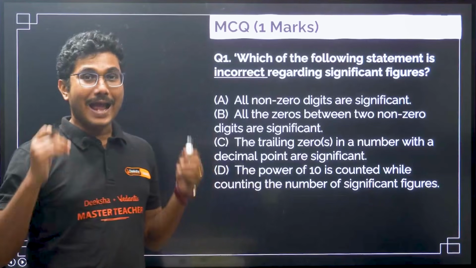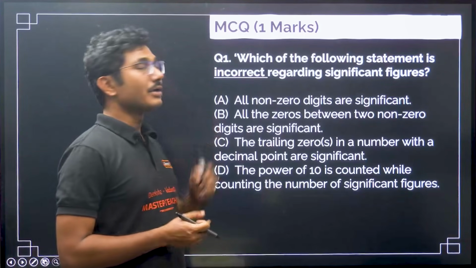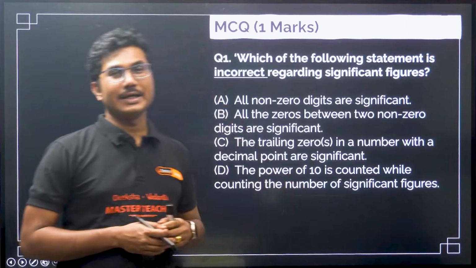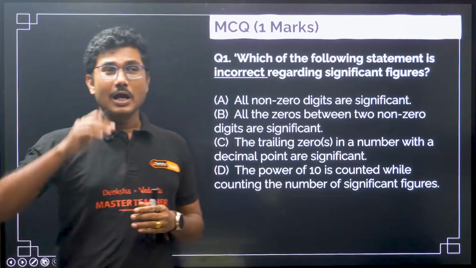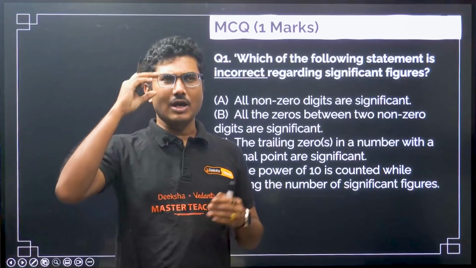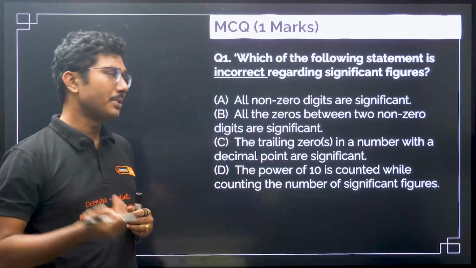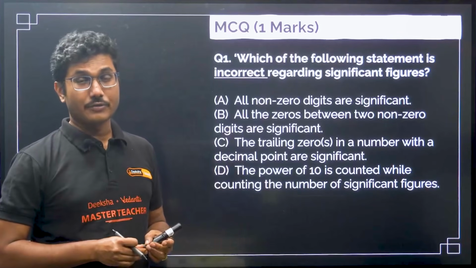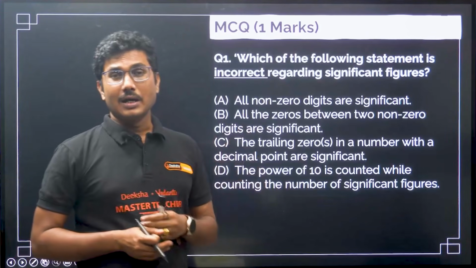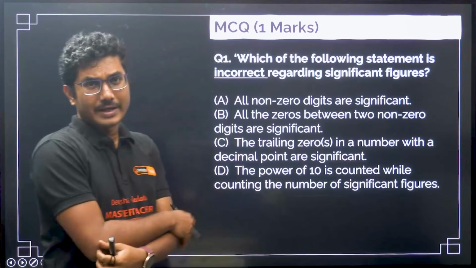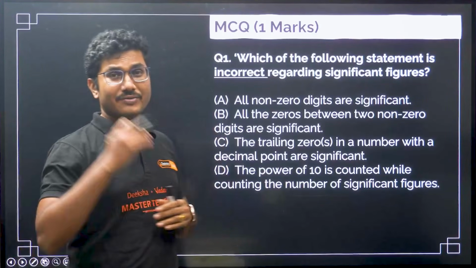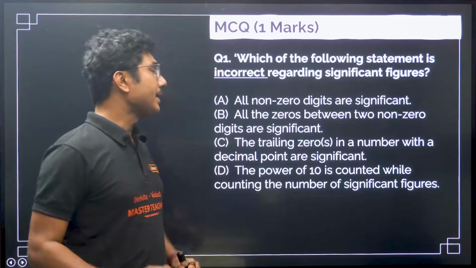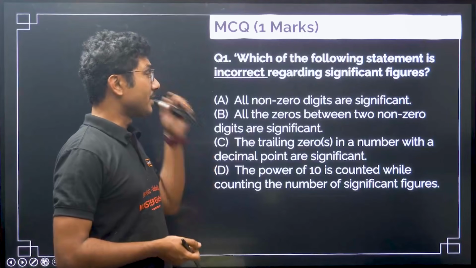So what is the crack code for MCQs? Read the question at least 2 times. That is the first thing that you have to do in case of answering MCQs. They are easy to answer. In your unit test, there will be 7 or maybe 8 MCQs based on the paper. You can ask for paper blueprint from the teacher who is making the question paper. 7 is standard number of MCQs. Some teachers tend to give 8 MCQs as well. 7 MCQs and 3 fill in the blanks is the general composition of a paper, right? Now let's see the MCQs from the chapter units and measurement.